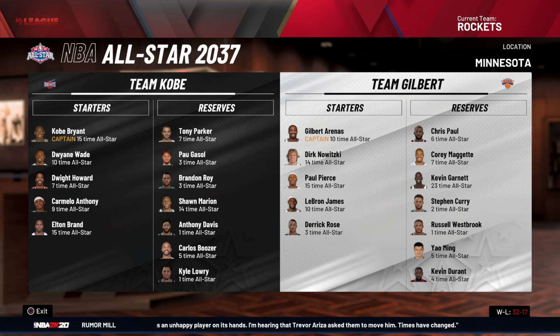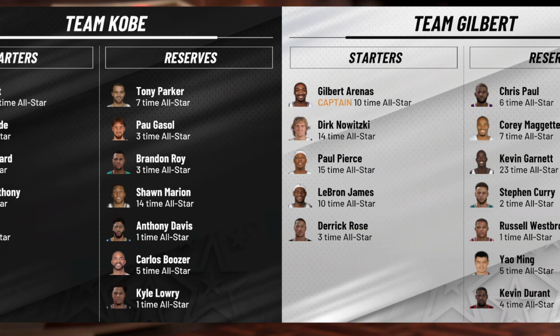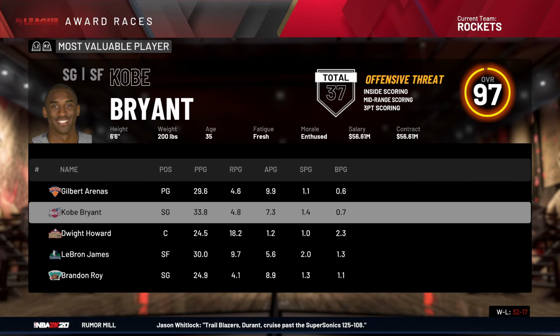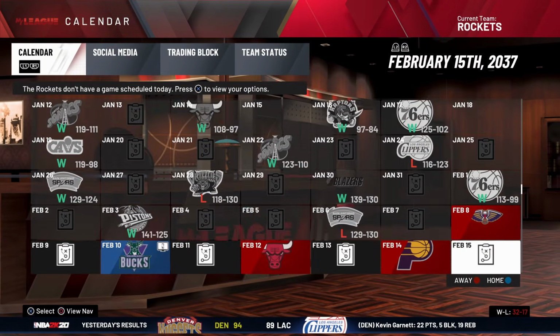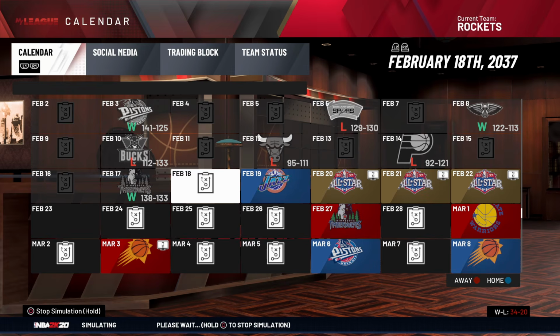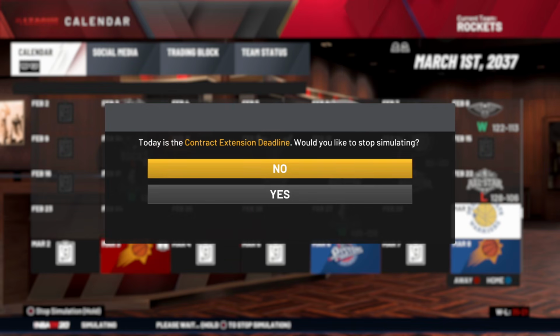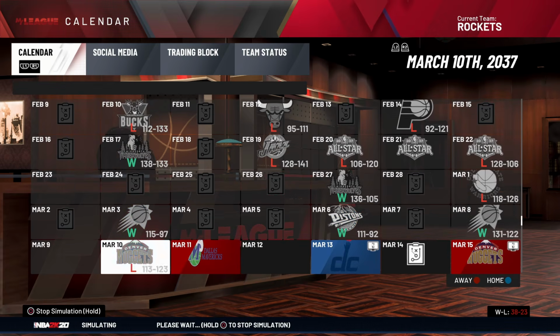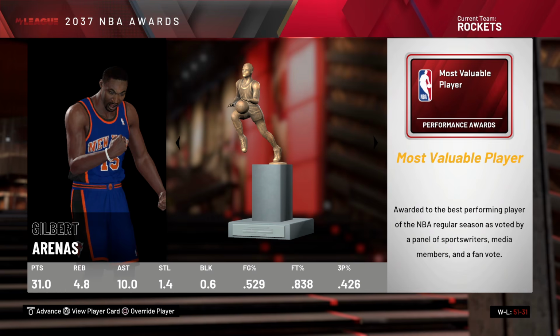Kyle Lowry, one-time All-Star. Derrick Rose, one-time All-Star starter, I believe. Gilbert and Kobe. The greatest players of all time, I guess. Imagine if that was the argument. Gilbert Arenas versus Kobe. Actually, I mean, yeah, their battles kind of stood up for that, or backed that up, I should say. Gilbert Arenas doing his Gilbert Arenas thing.